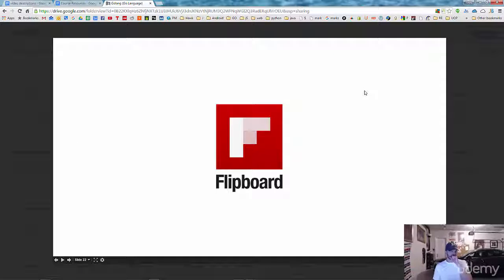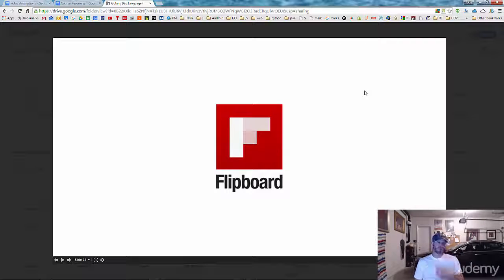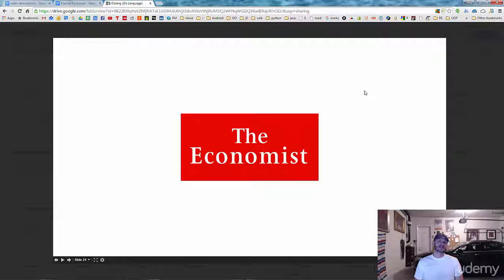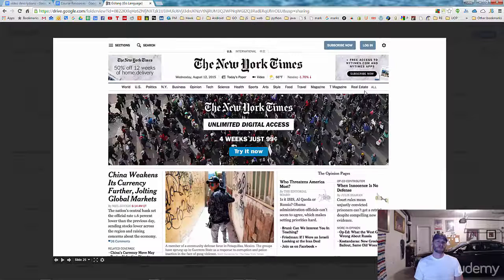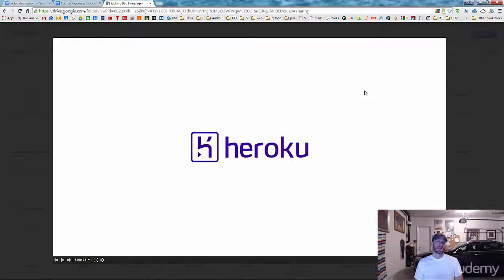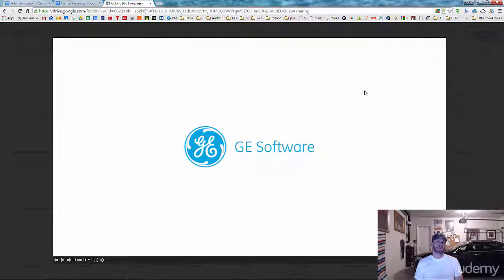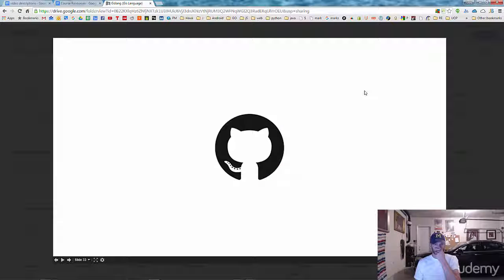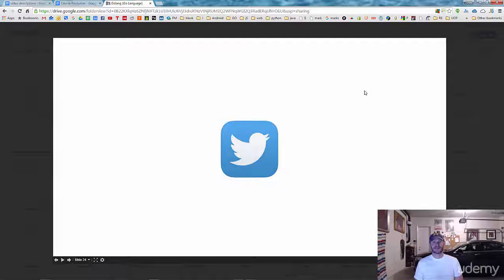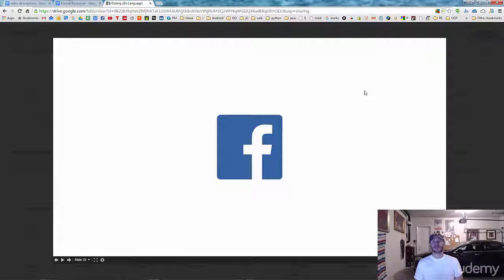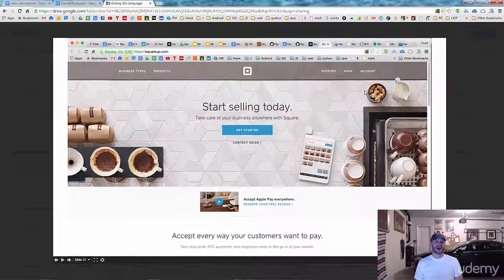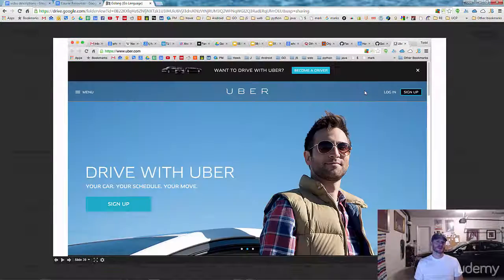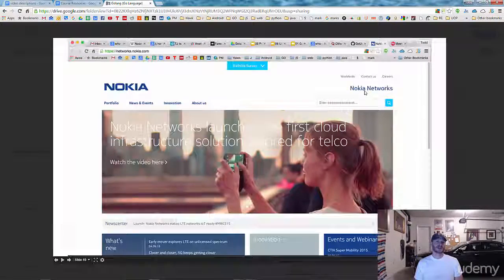Docker, Flipboard, Firefox, The Economist, Getty Images. The New York Times is huge into Go. Gov.uk, Heroku, MongoDB, IBM, GE Software, Intel, GitHub. I don't know why I always space out when I see that. Twitter, Facebook, they use it at Parse. Square, Halo, Uber, Nokia, Yik Yak.